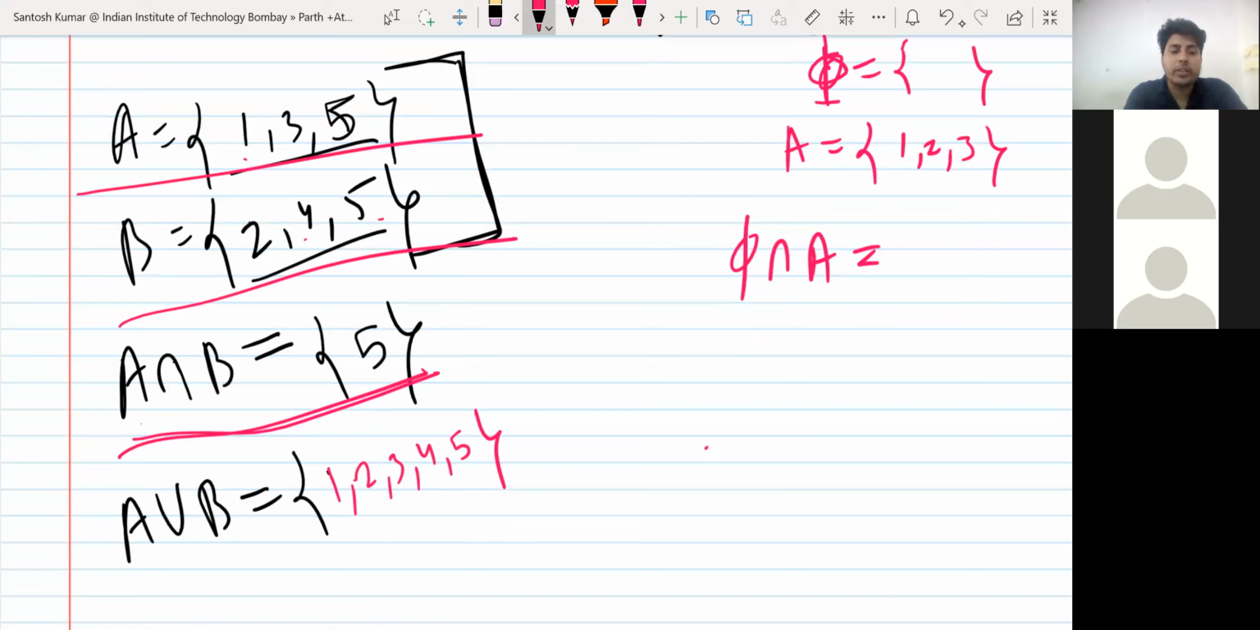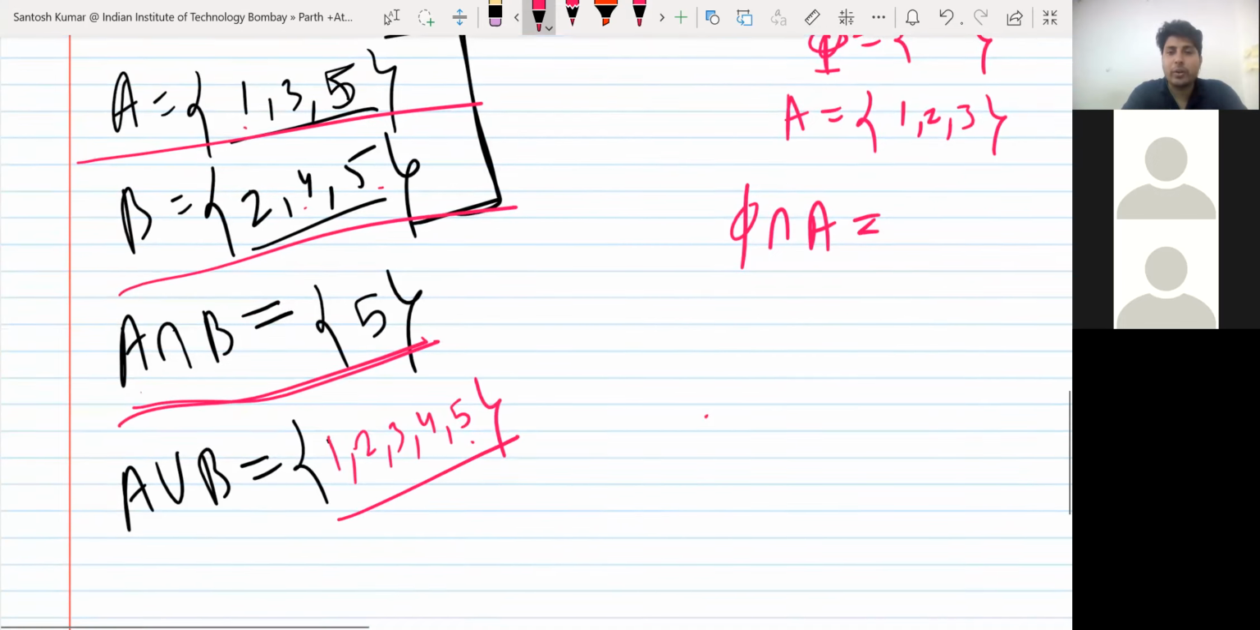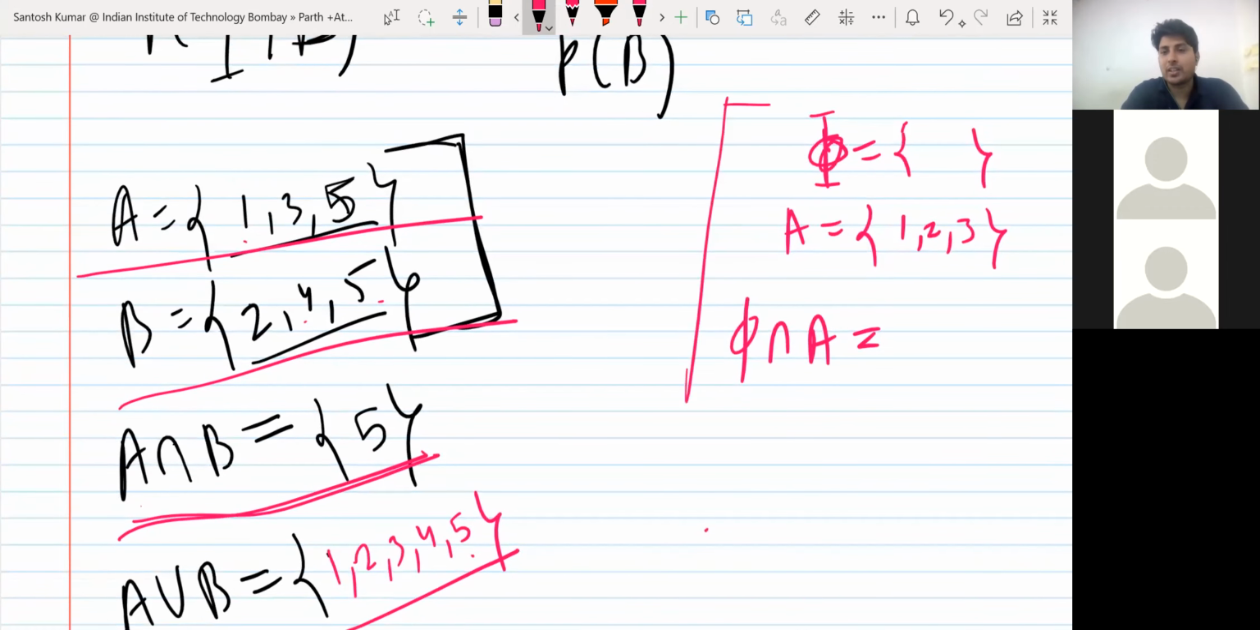Okay, so I was saying A is a set containing 1 3 5, B is a set containing 2 4 5. So intersection means common, common is 5. Union means taking together, so all elements, but we don't repeat an element in a single set. So like 1 2 3 4 5, 5 is in both, so we'll write it only once. This is union. Okay, so now I want to ask you, look here, this thing. Phi means there is nothing in it. Phi means empty set. So a set containing no element is called an empty set or null set. A, I have taken as a set containing 1 2 3.